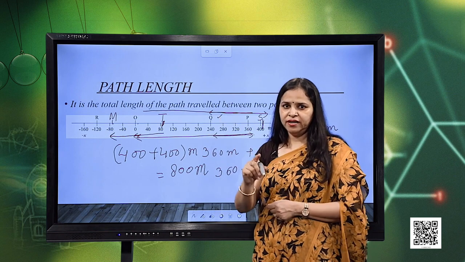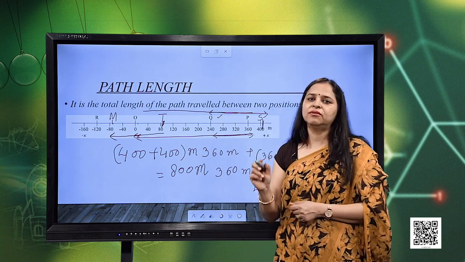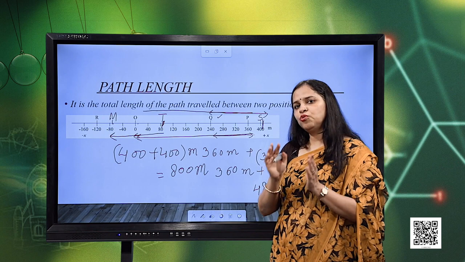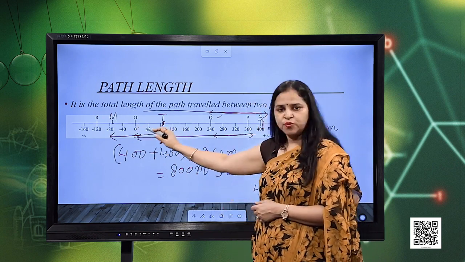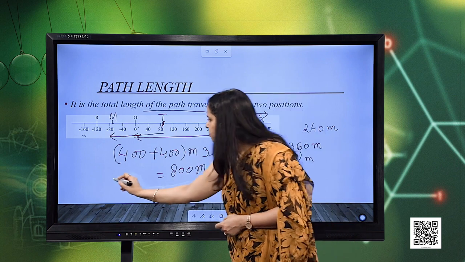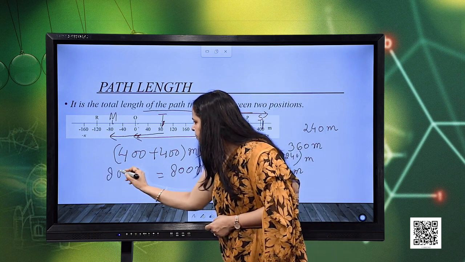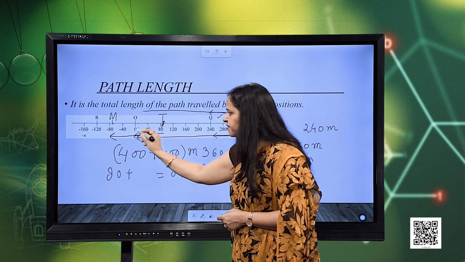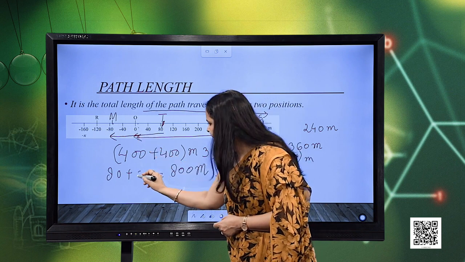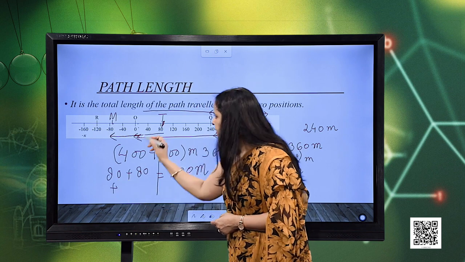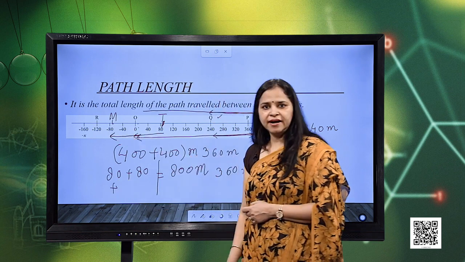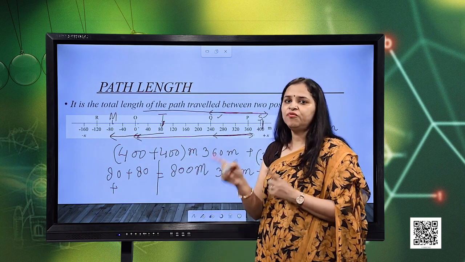Again, as I told you earlier, we need not be concerned about the sign, we just need to go on adding up the distances. So, here 80 meters towards the right, plus it returns back till the origin, again 80 meters, plus it moves towards the left, again a length of 80 meters.